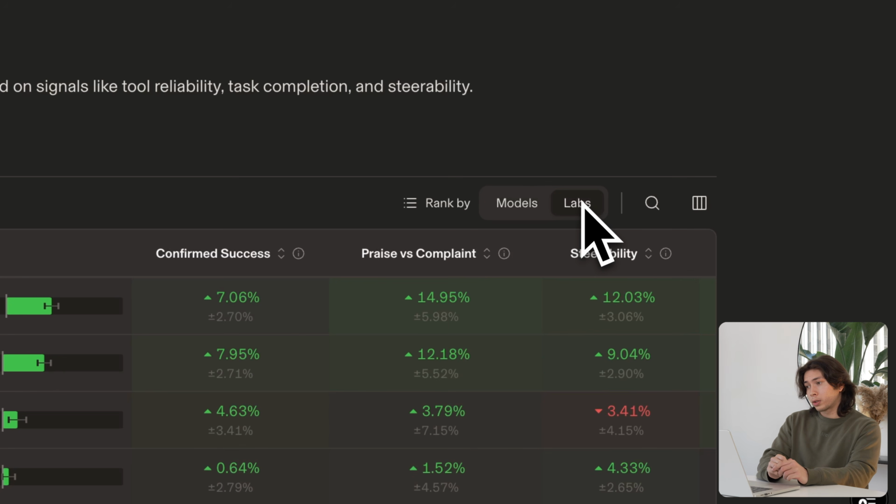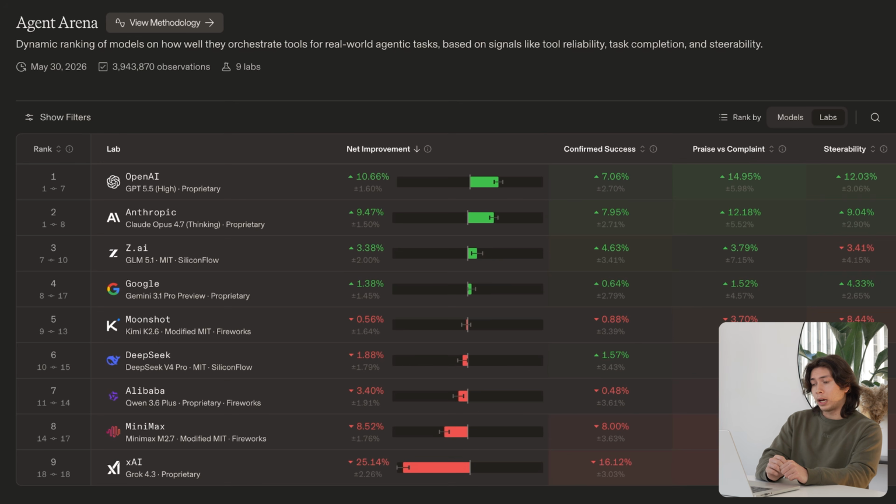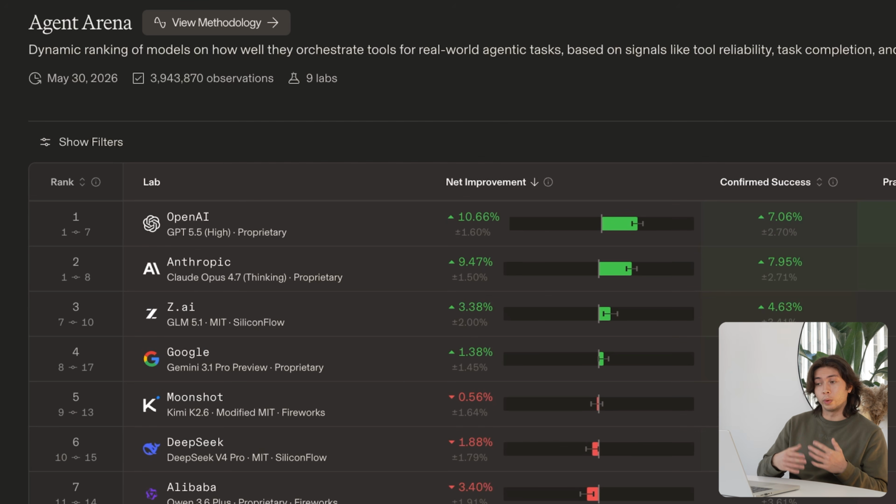Looking at the labs screen here, we can see that the gap is quite large between OpenAI and Anthropic and the rest of the pack. It's clear that those two providers are way ahead when it comes to agentic capabilities, and everyone else is still in a game of catch up. OpenAI and Anthropic are neck and neck. They're within confidence, so technically it may be hard to say one is exactly better than the other, although it seems that GPT 5.5 High is a very, very strong model.